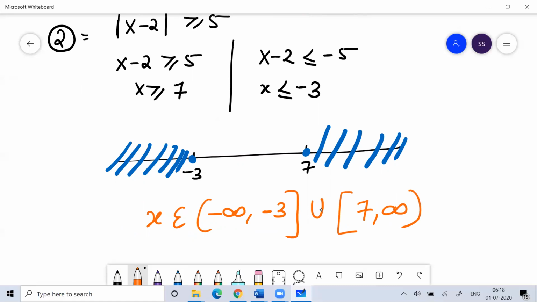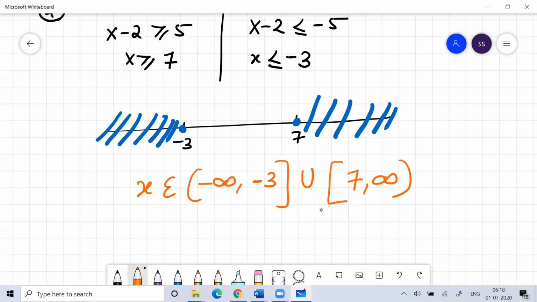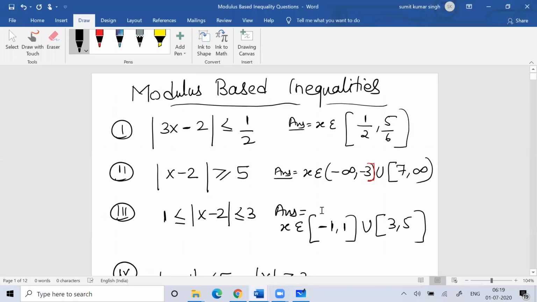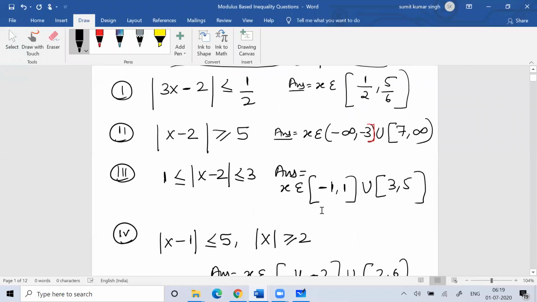Clear, simple problem. So the first two problems we discussed are very simple, which anyone can answer very easily. Now write down the third problem, everyone. So this is your third problem.